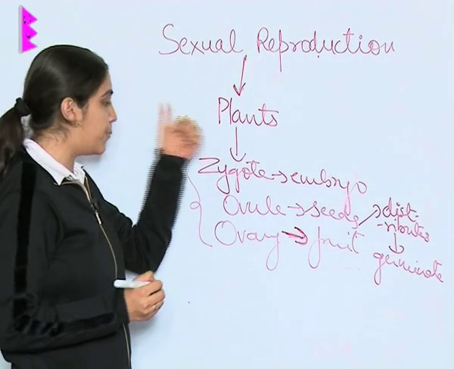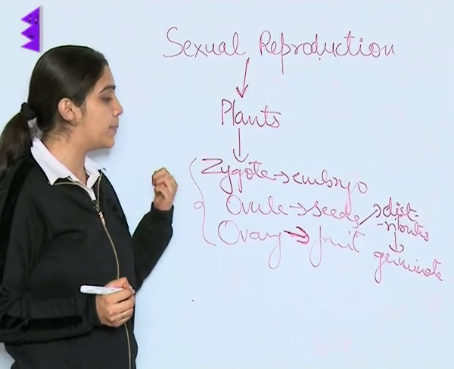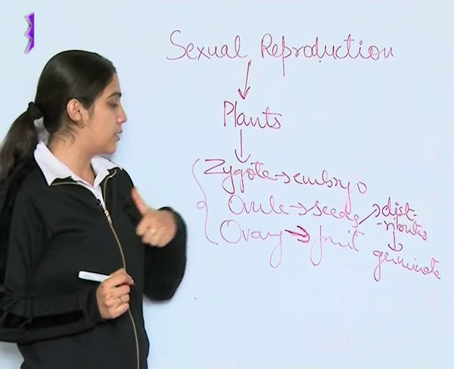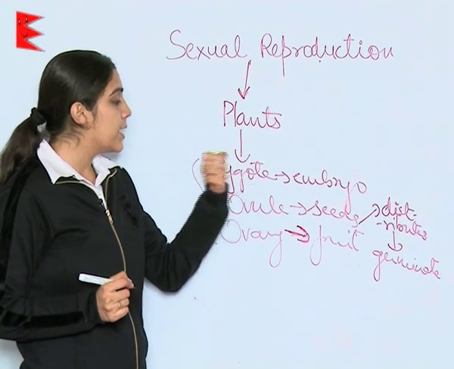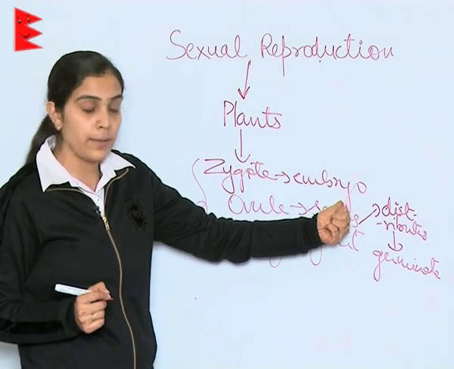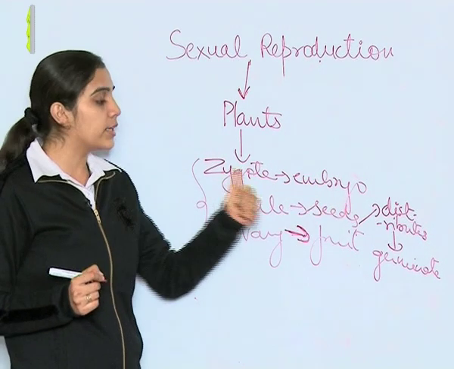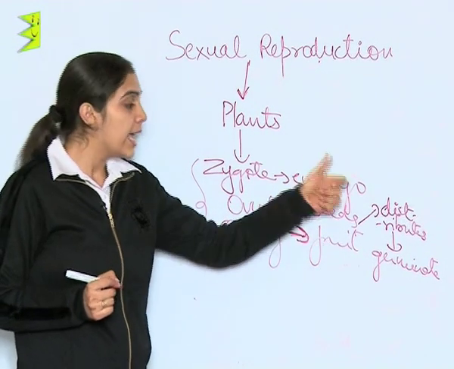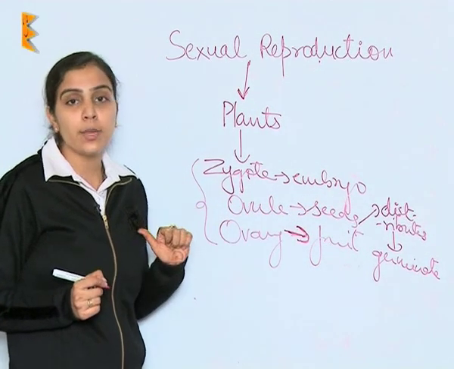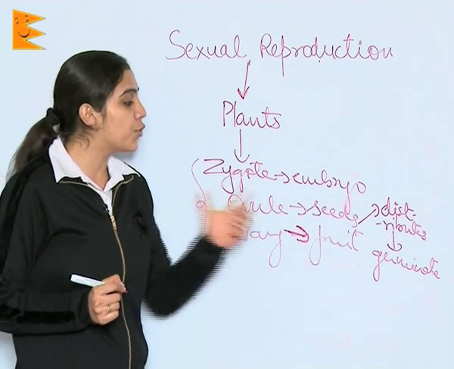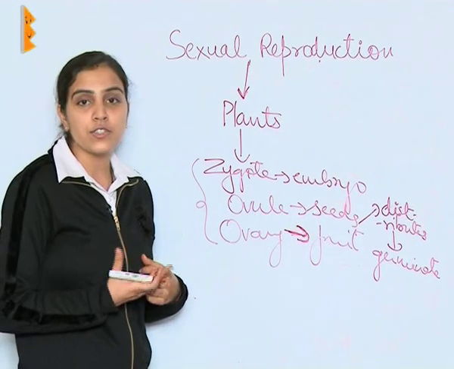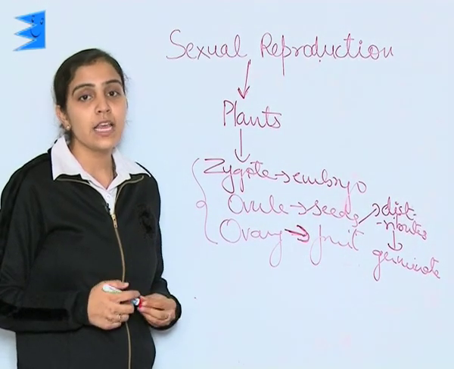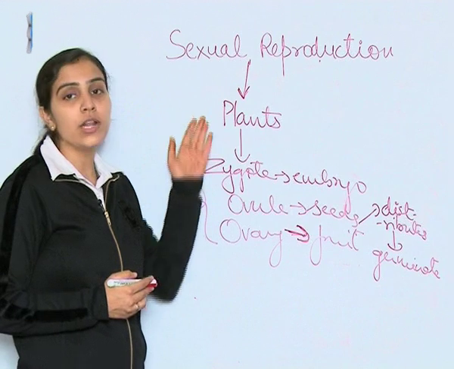So, this is the case of plants, especially flowering or fruit plants, where the fusion takes place inside the ovary on ovule, zygote is formed, it is transferred into embryo, then the ovule turns out into seeds and ovary is completely turned into fruit, and when they find the suitable external environment, this fruit is dispersed, seeds are distributed and they lead to germination. This is overall process of sexual reproduction.